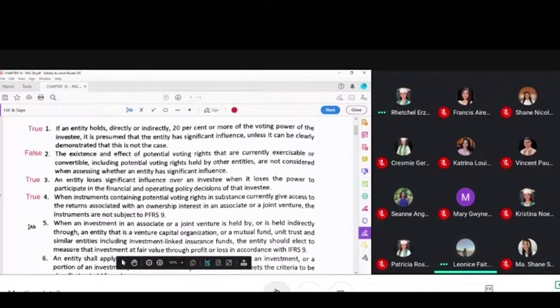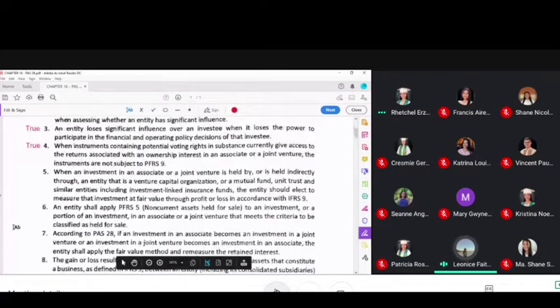Sir, because in the IFRS, it stated that the entity may elect to measure the investments. So, that's correct. Okay, you are not required to apply PFRS 9. You're only given an option.